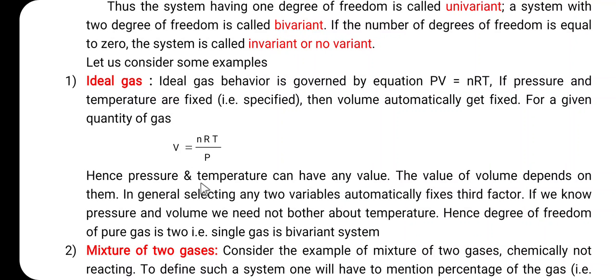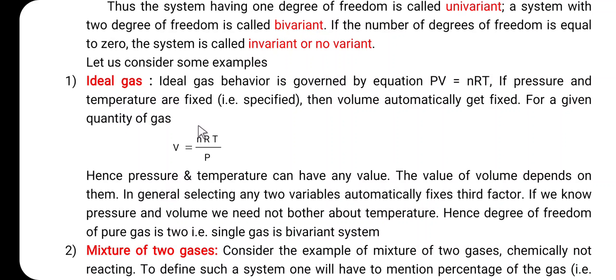Hence pressure and temperature can have any value. The value of volume depends on them. That is, in this case, when we consider the ideal gas, the volume of the ideal gas depends on the pressure and temperature. So, in general, selecting any two variables automatically fixes the third. So, when we select the temperature and pressure, volume is automatically fixed. So, in the case of the ideal gas, F is equal to 2.